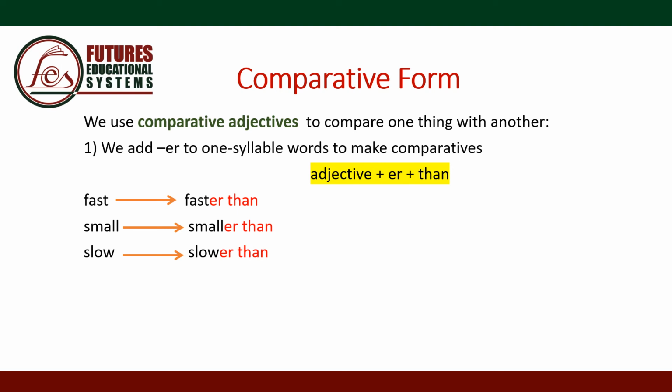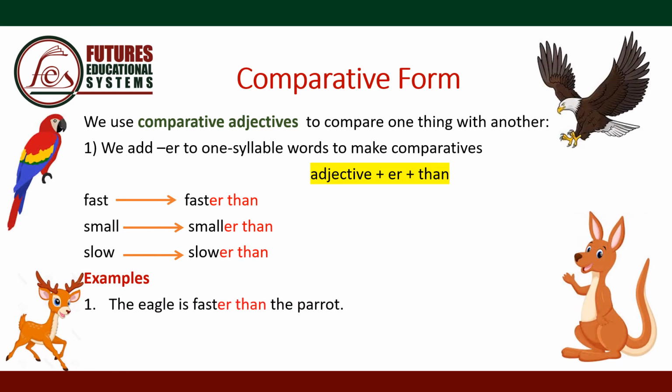So Ahmed is faster than Ali. That means that Ahmed runs faster than Ali, and Ali is slower than Ahmed. So we're comparing two people to each other. Examples: the eagle is faster than the parrot, and the kangaroo is slower than the deer.